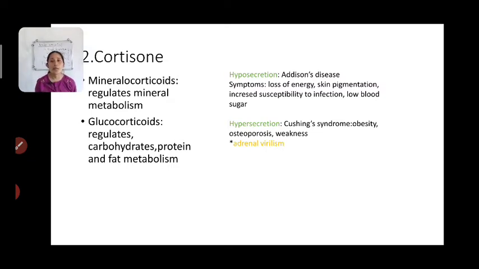So it helps in reducing the inflammation from that region. Other than that, it also regulates the metabolism, carbohydrate, protein and fat metabolism in our body. That means it also helps in conversion of the proteins and fats into glucose, okay. That is done by your glucocorticoids.